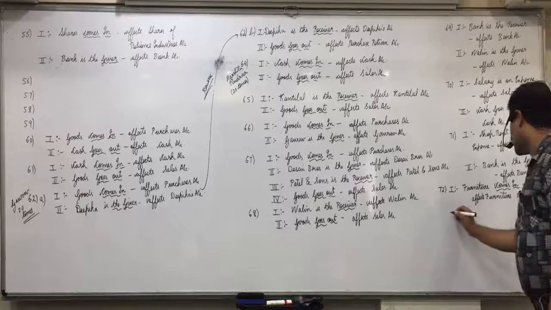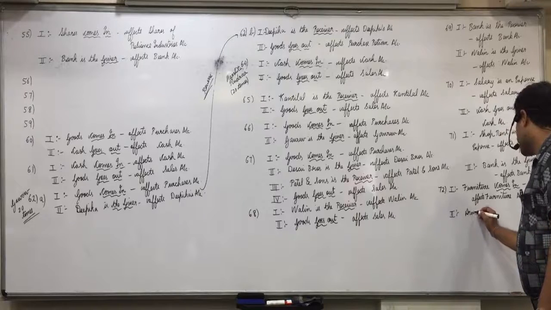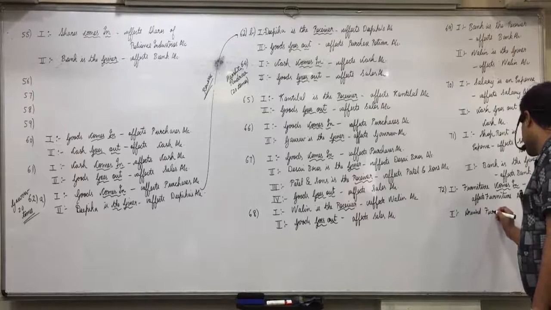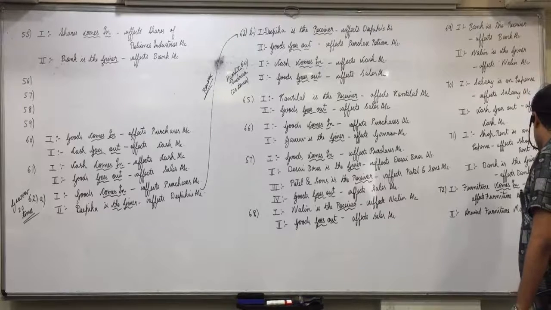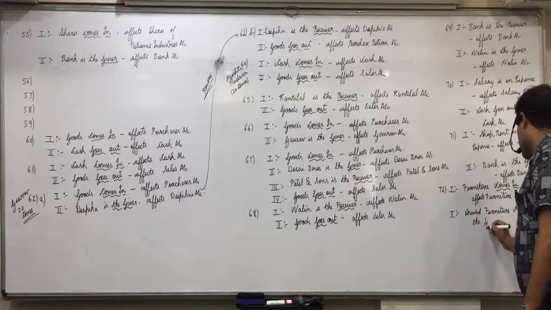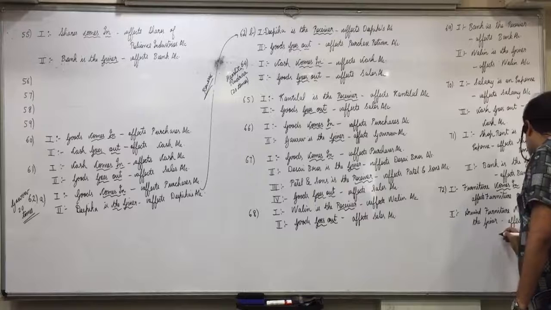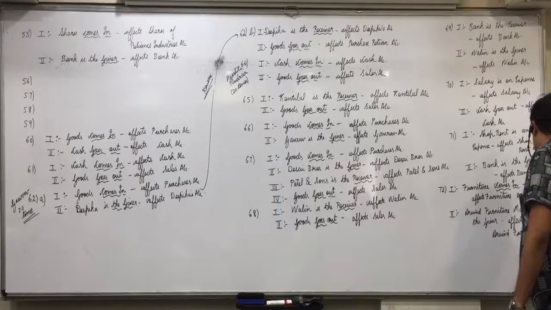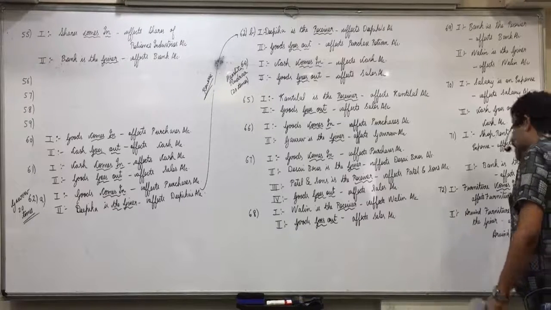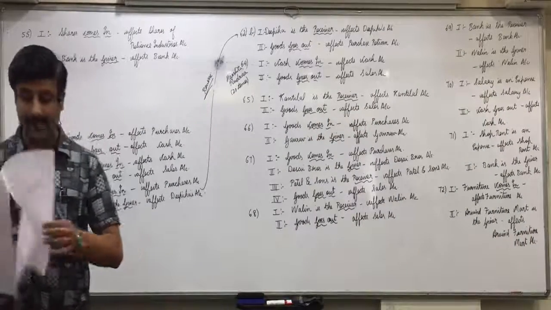And effect 2, name is given, so Arvind Furniture Mart is the giver, affects Arvind Furniture Mart account. Any doubts in that? All are clear up till here? Then 73rd.